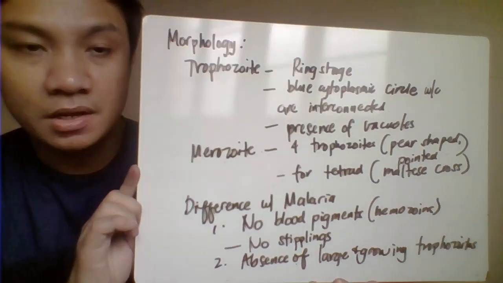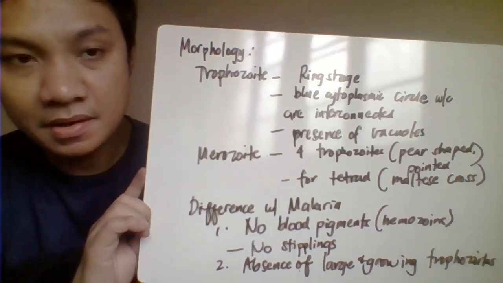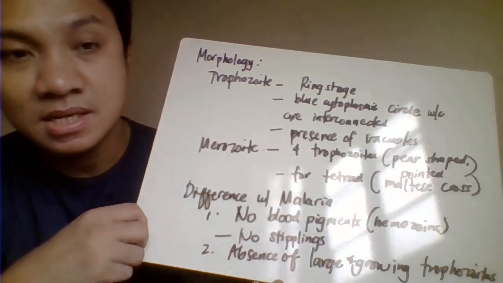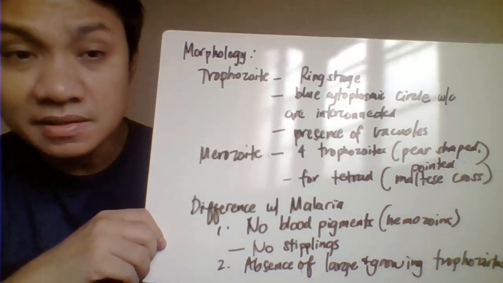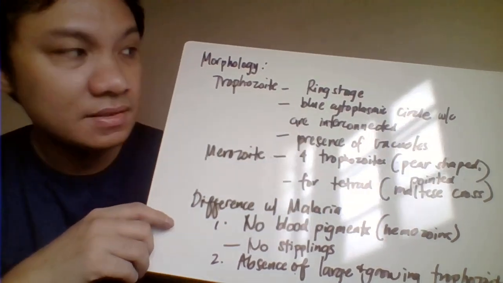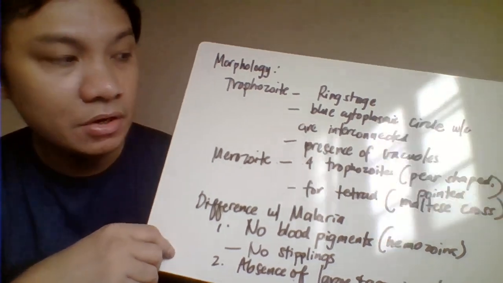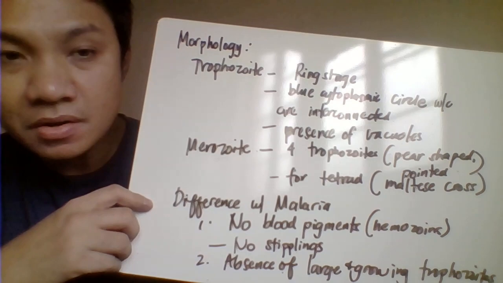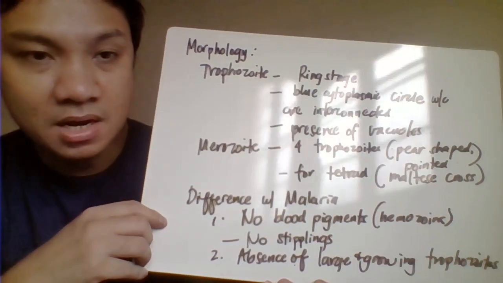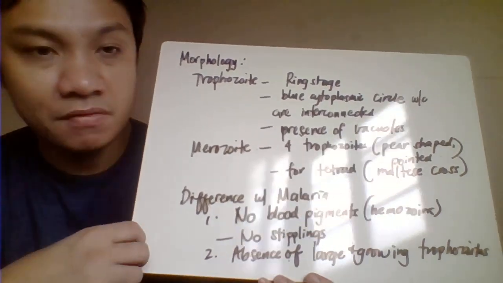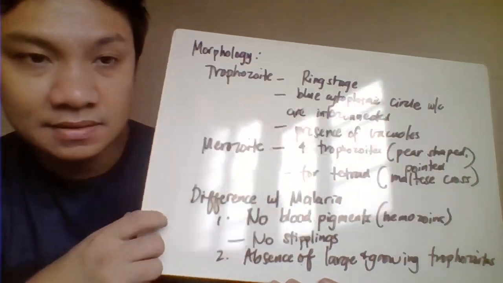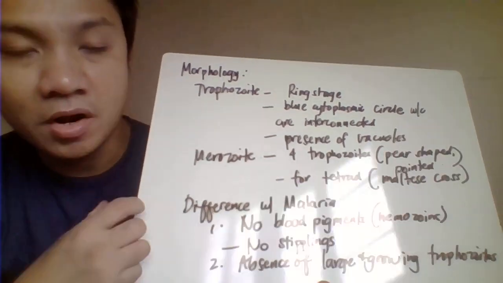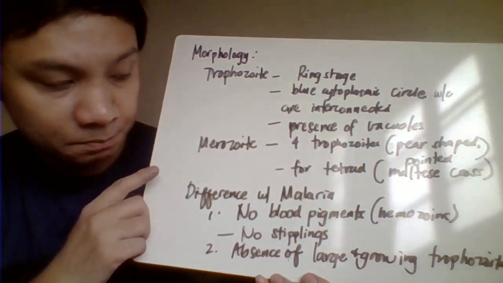Okay, we have here the morphology of the parasite. So again, the parasite would have a characteristic trophozoite within the red cell of the infected patient. It would have the ring stage, characterized by a blue cytoplasmic circle, which are interconnected, with also a very prominent vacuole. Then the merozoites would be able to form a tetrad. Each of those would have a pear shape or pointed ends, and that would enable them to form a Maltese cross. So the Maltese cross is characteristic of your Babesia.